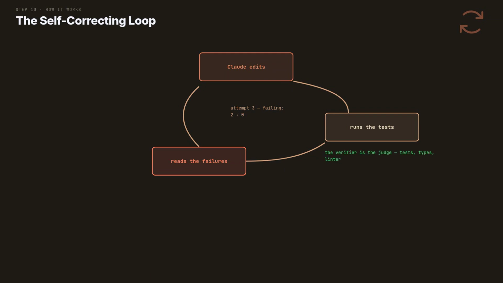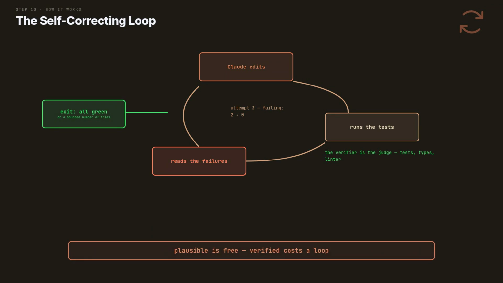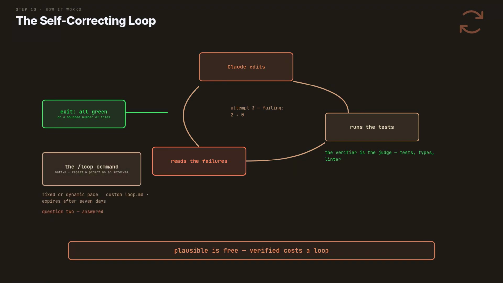The verifier is the whole trick. Tests, types, a linter. The loop is only as good as its judge. Give it a stop condition. All green or a fixed number of tries, never an open-ended loop. Question 2 from the start, answered.